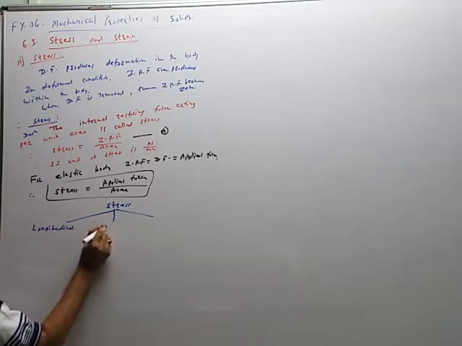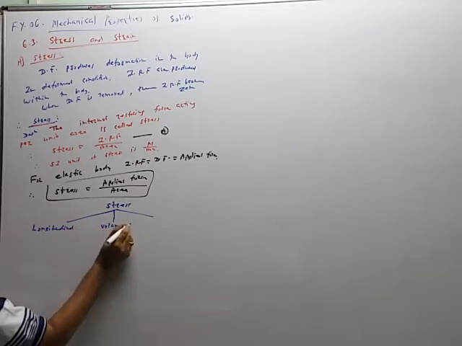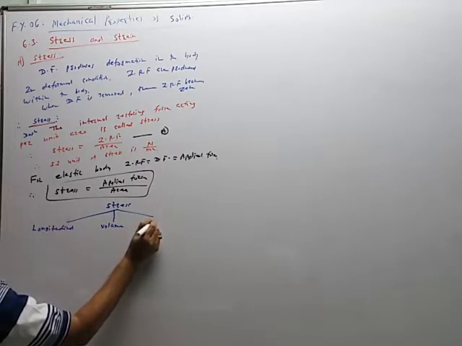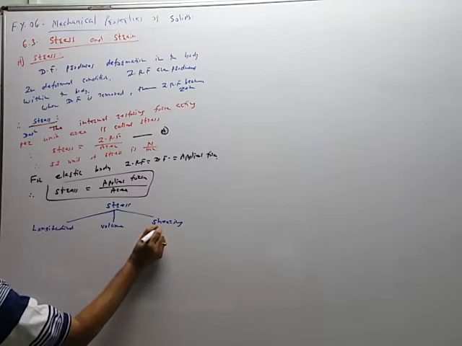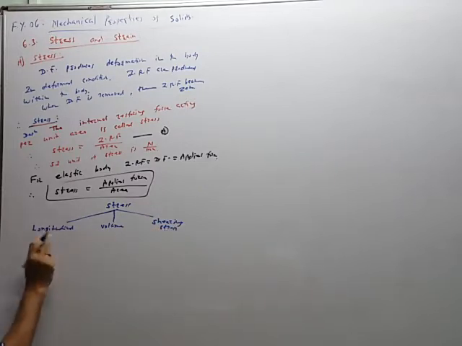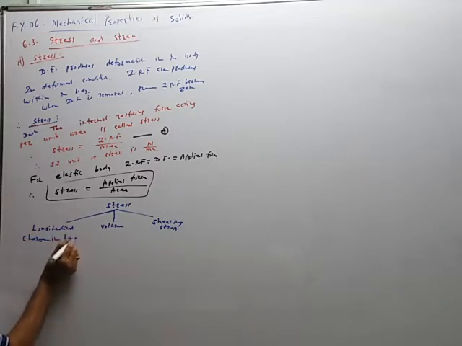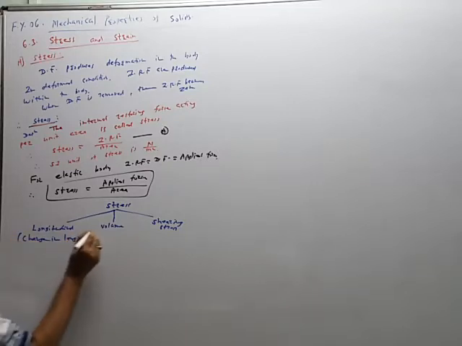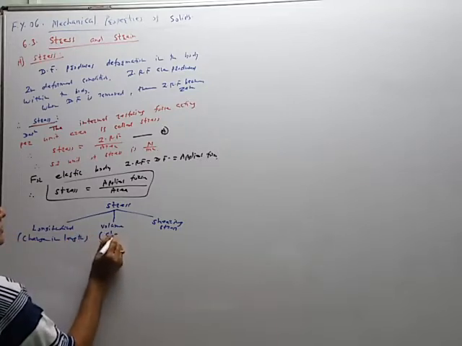Second one is volume stress, and third one is shearing stress. Change in shape, change in volume, change in length. It is related with change in length. It is related with change in volume.